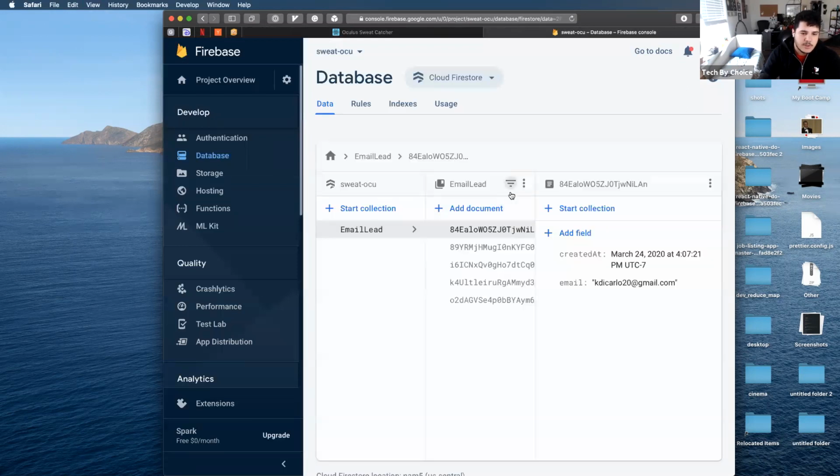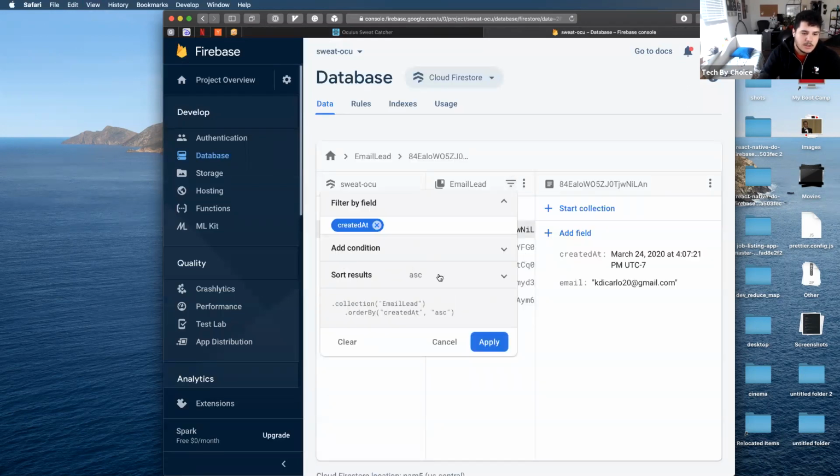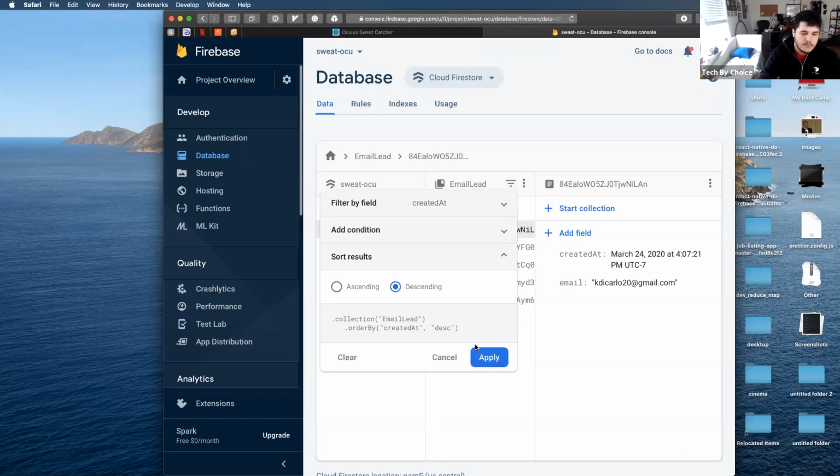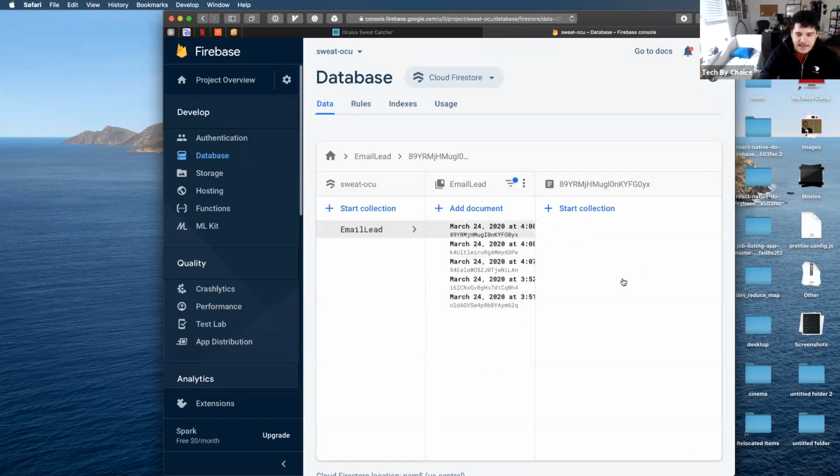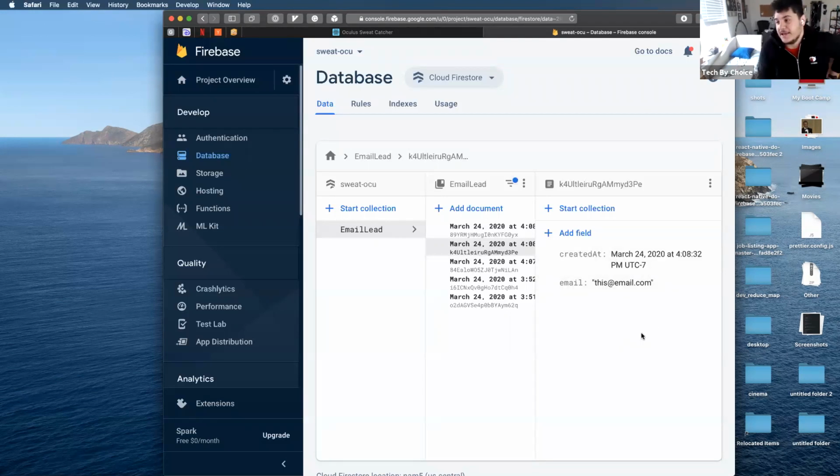Sort this by created at. I can see that the email that I just, somebody else did an email. This email is stored in my database, right? So now in the future, I can count how many leads I've gotten from my website.